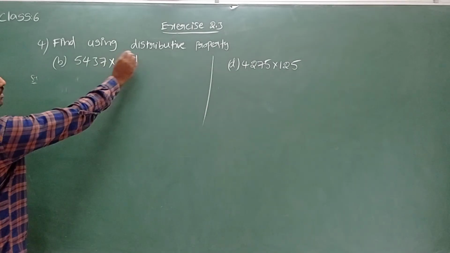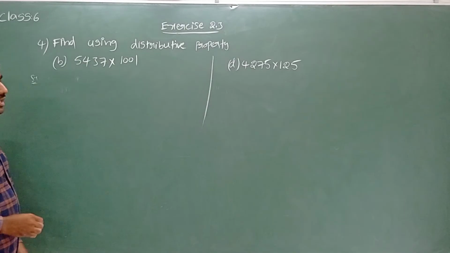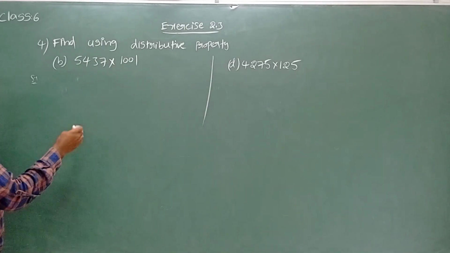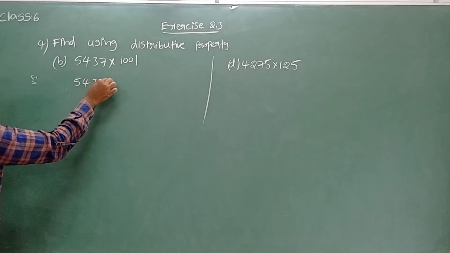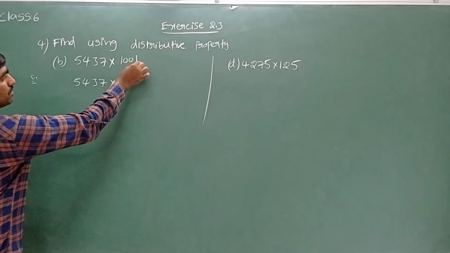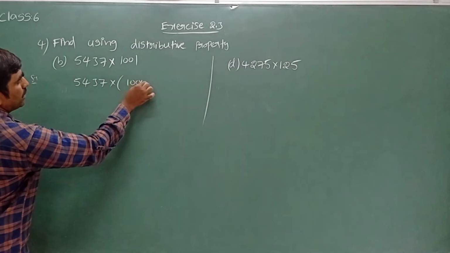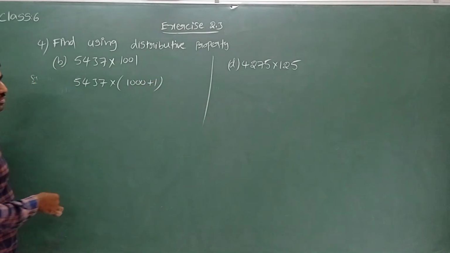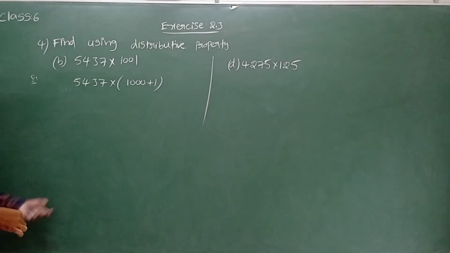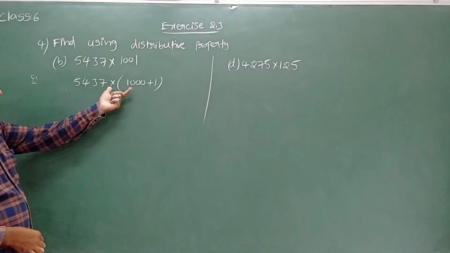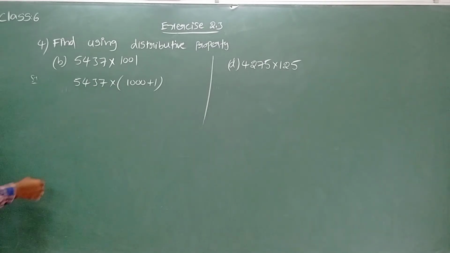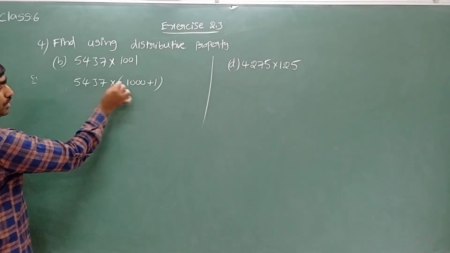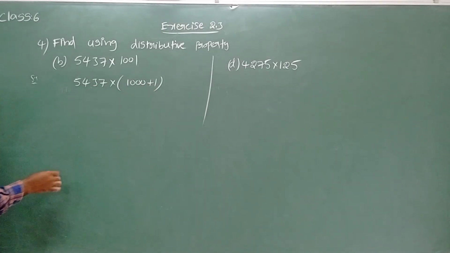Now it is near to the round figure 1000. This I want to divide into sum of two parts. Let me write here 5437 into this 1001. I can write 1000 plus 1. Yes, it is called distributive property. We can apply distributive property now to get the result easily. How can I multiply A into B plus C? What is the formula we have?